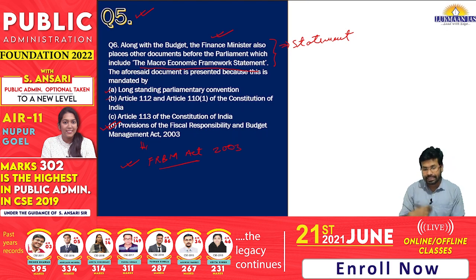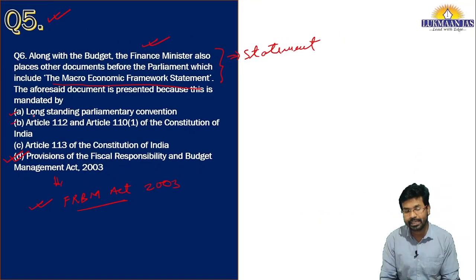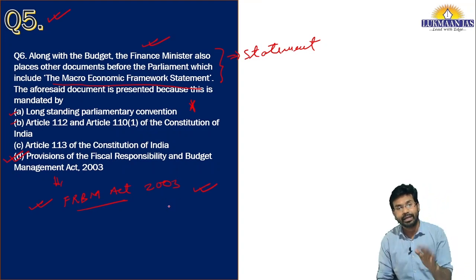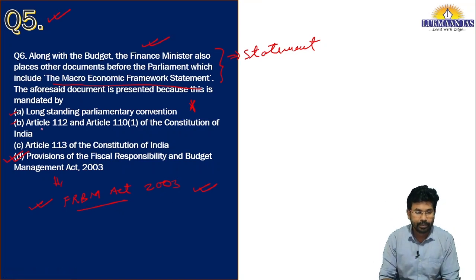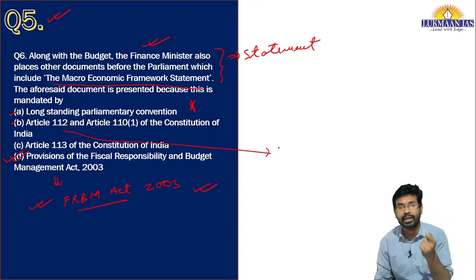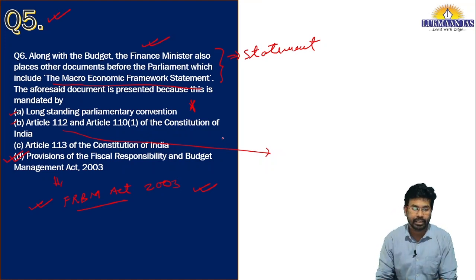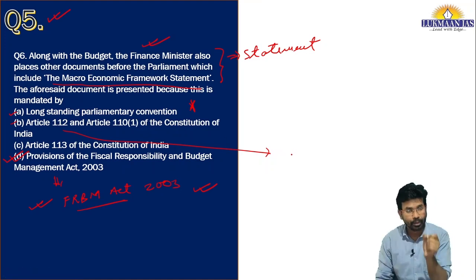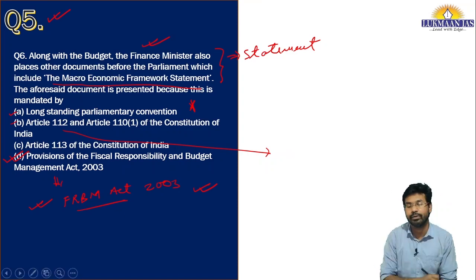Option D is correct. Let us talk about why the other options are not correct. Option A says it is a long-standing parliamentary convention. It is not a long-standing parliamentary convention, because this has been mandated under the FRBM Act of 2003, so it has come into effect after this Act. Option B talks about Article 112. Article 112 talks about what a budget is. It says that the budget is an annual financial statement of the government of India.